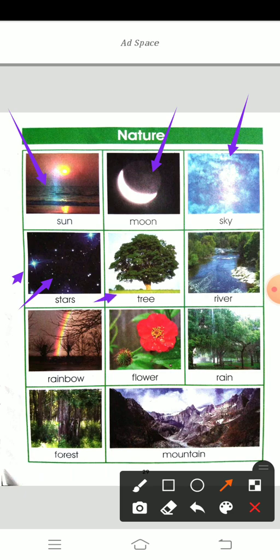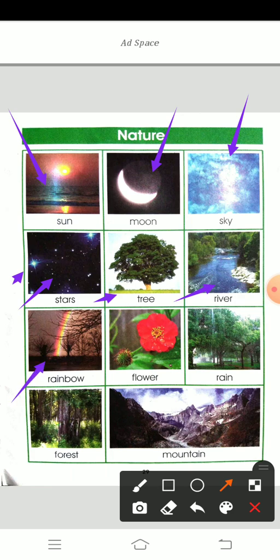Then tree. Tree is also a natural thing. Many trees are there surrounding us, even plants also. A river. River means it always flows with water like a stream. That is the river.